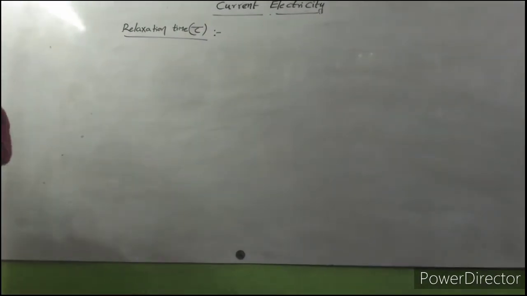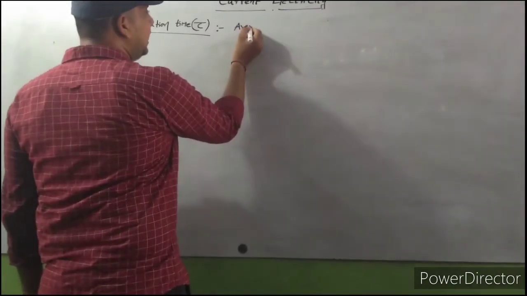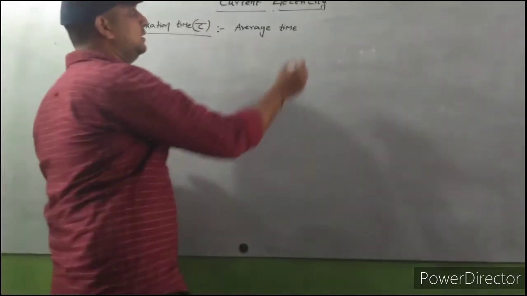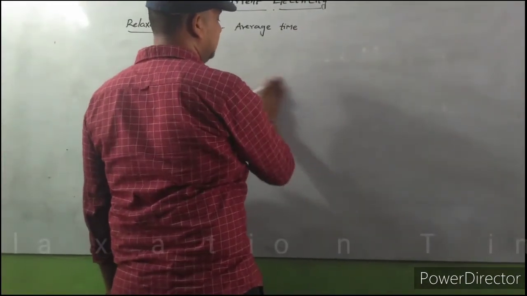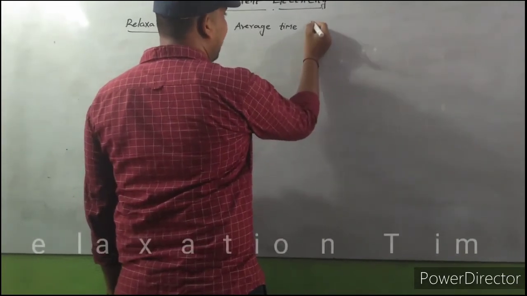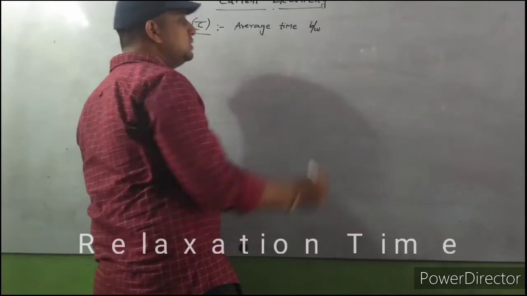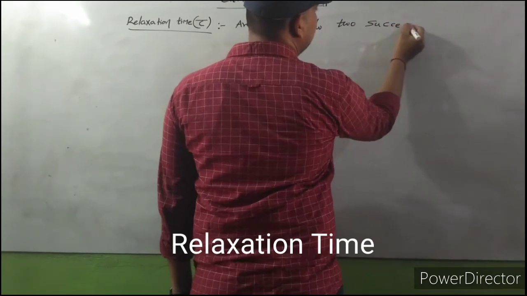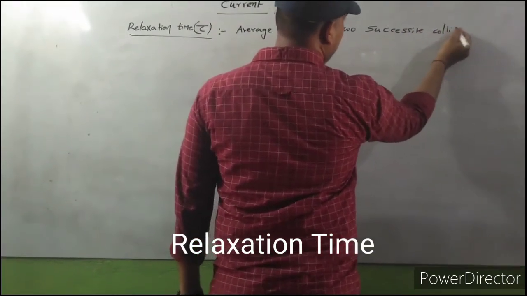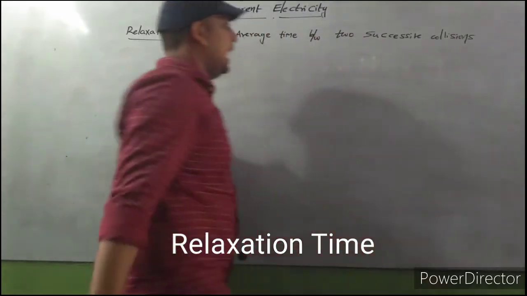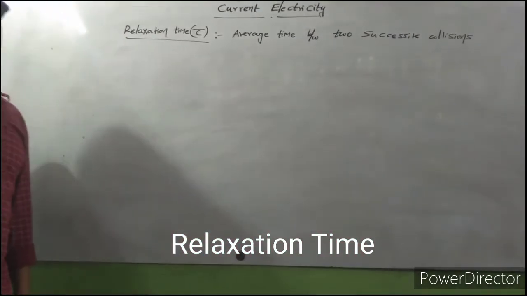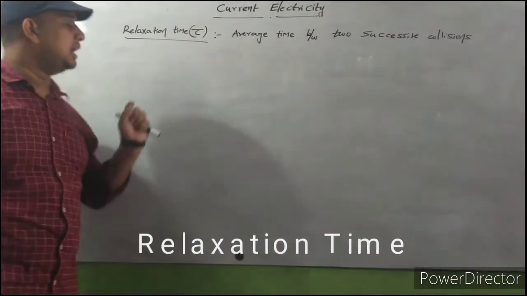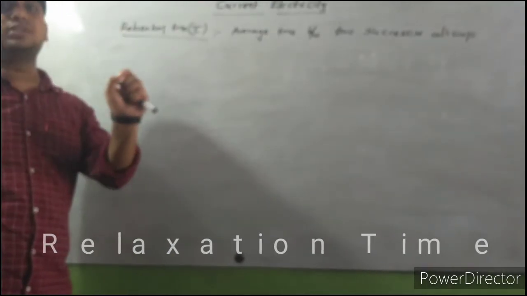The average time taken between two successive collisions is called relaxation time. Relaxation time is defined as the average time between two successive collisions.